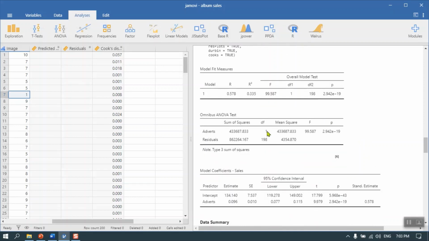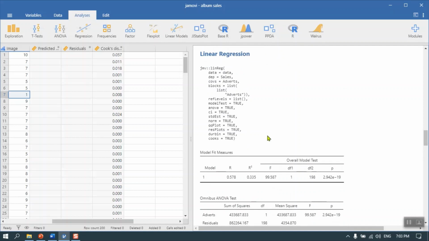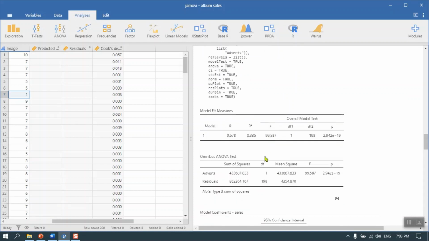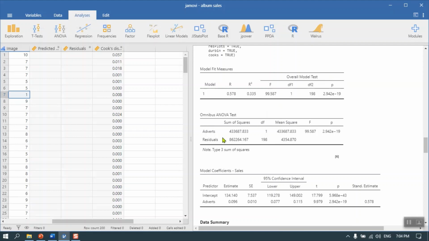Here's the ANOVA test. Degrees of freedom is 1 for adverse. Well, there's actually only one predictor variable in the model, right? So that degree of freedom is 1. The residual degrees of freedom is 198. Look at the mean square. The F is 99.587, and actually the square root of this is in fact the coefficient there, 9.979.